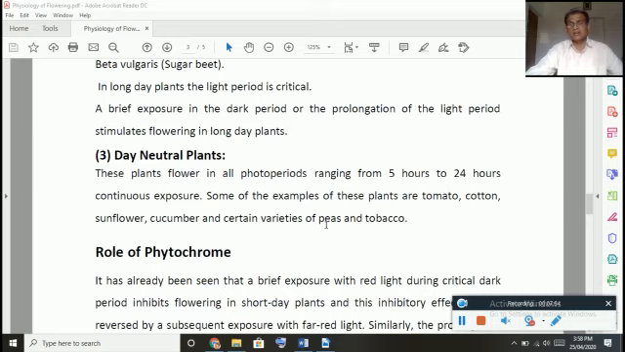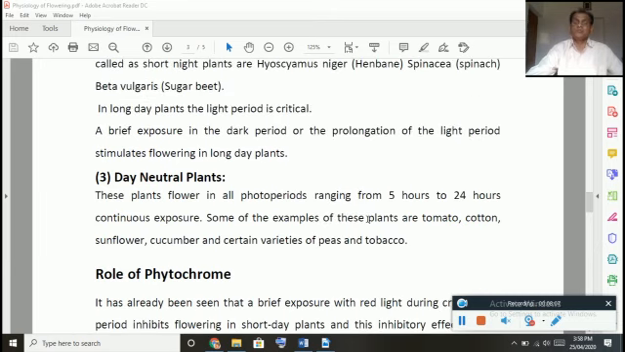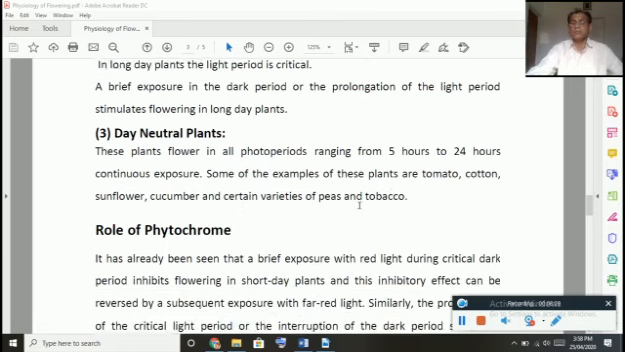So therefore, they are called as what? Day neutral plants. There are many such plants, for example, tomato, cotton, sunflower, cucumber, and certain varieties of peas and tobacco. So that is why, hope now you understand why the farmers grow seasonal crops. Certain crops come to flowering and produce the seeds only in some seasons. It is all because of the day period as well as the night period. And there are some crops which you can grow in any season, because they are day neutral.